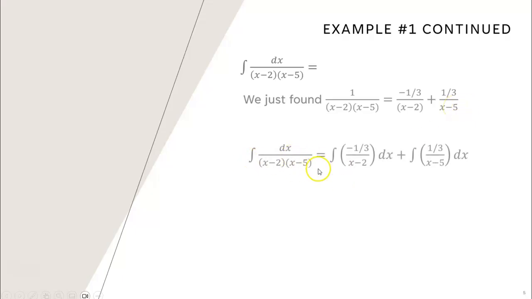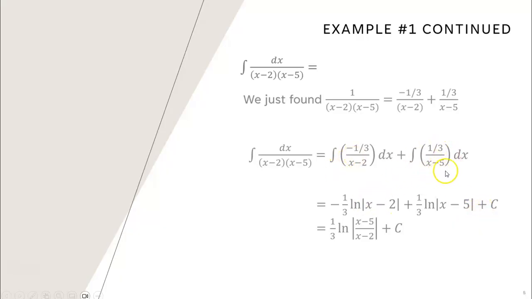And so now we can rewrite our integral as the integral of negative 1/3 over x minus 2 dx plus the integral of 1/3 over x minus 5 dx. And hopefully you recognize these are easier antiderivatives to find. Whenever we have something in our denominator that's a linear function, then we can find the antiderivative using natural log. Linear, ln, natural log. And so the antiderivative would be negative 1/3 natural log of the absolute value of x minus 2 plus 1/3 natural log of the absolute value of x minus 5 plus c.